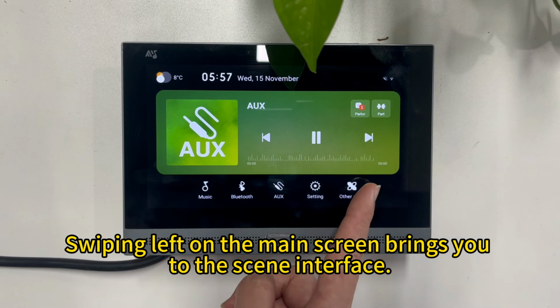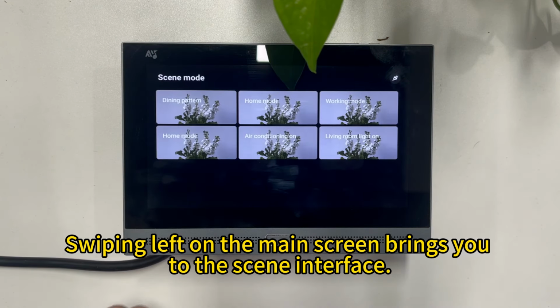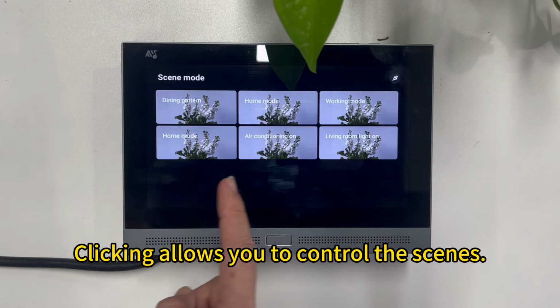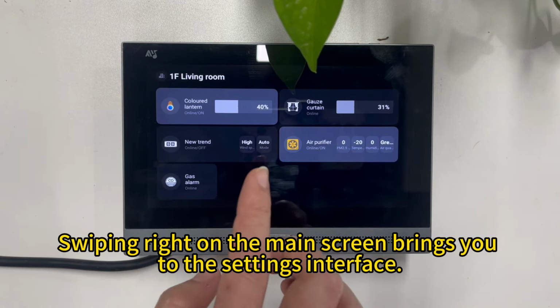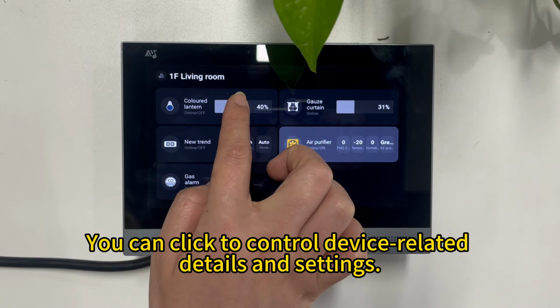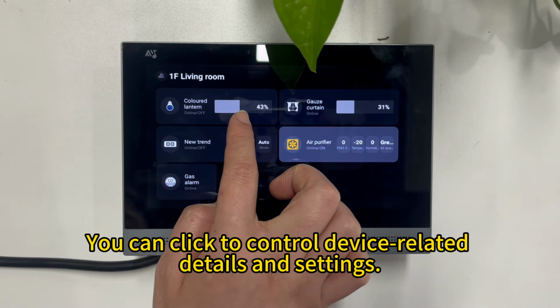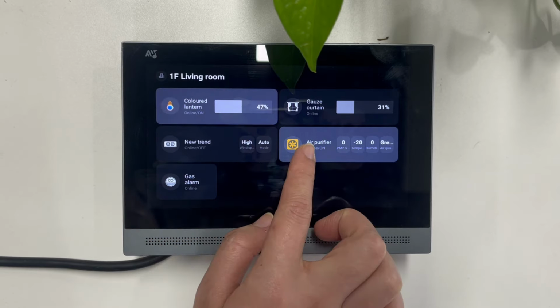Swiping left on the main screen brings you to the scene interface. Clicking allows you to control the scenes. Swiping right on the main screen brings you to the settings interface. You can click to control device-related details and settings.